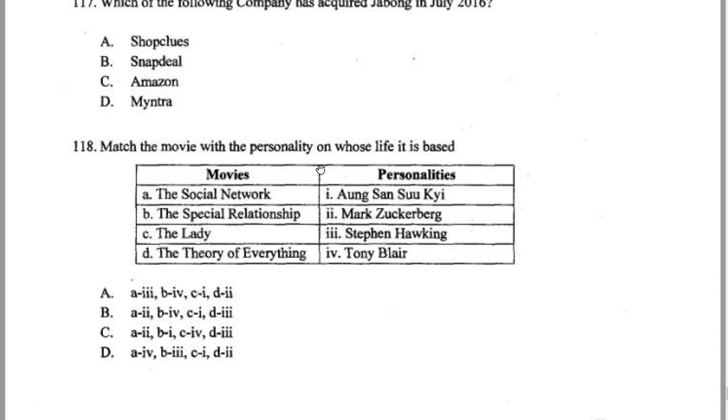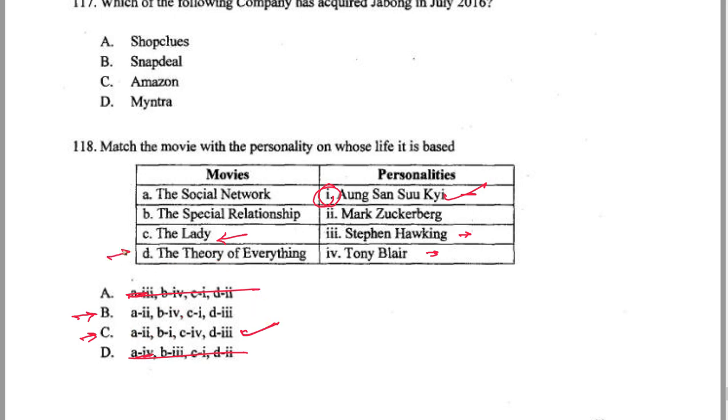Great. Match the movie with the personality on whose life it is based. Okay, this is something interesting. Let's take this up. Social network, we know it's Mark Zuckerberg. So what do we have? A is 2. So B and C are the only live options. Others are out. So let's cut them. Okay, A is 2. Now what do we have? The lady. If the lady means it has to be based on a lady only. Okay, number 1. So this sounds like Mark Zuckerberg, Stephen Hawking, Tony Blair. So this is something based on this lady. It's a lady name, by the way. So what do we have? B goes with 1. Rather, option should be C for Charlie.